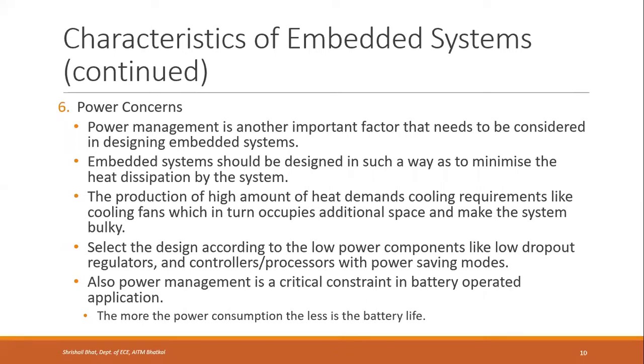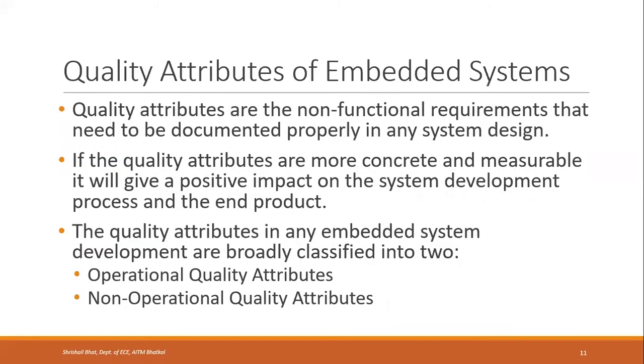Okay. So next thing that we have is the quality attributes of embedded systems. So what are the quality attributes? Quality attributes are the non-functional requirements that need to be documented properly in any system design. So it's like some attributes we distinctively find and note down, so that it will help in designing the embedded system. If the quality attributes are more concrete and measurable, it will give a positive impact on the system development process and the end product.